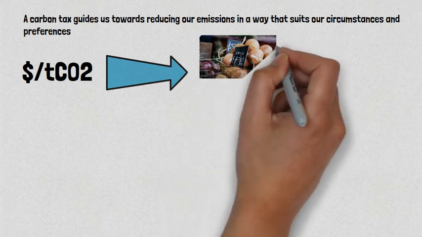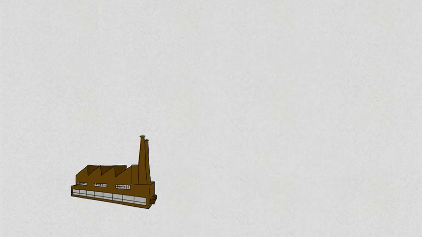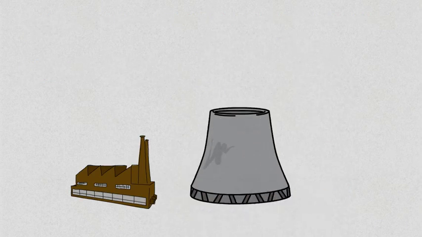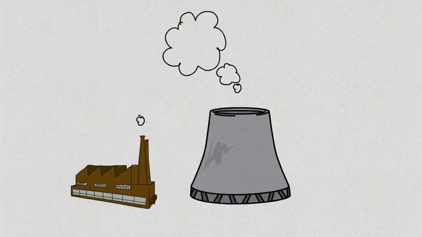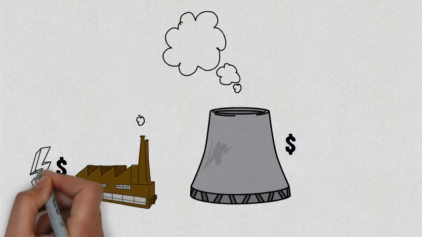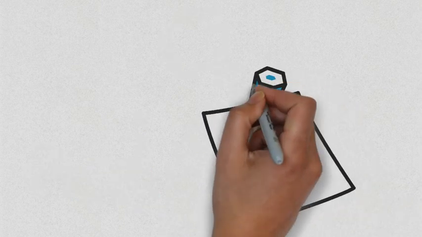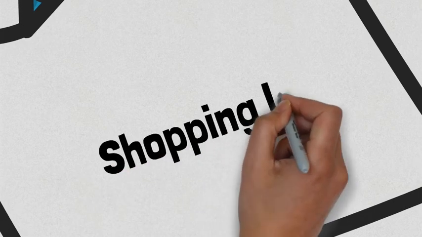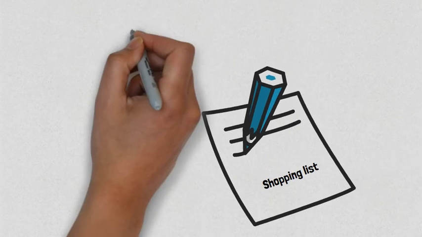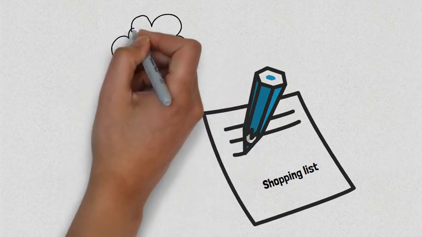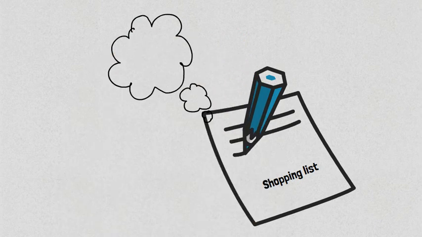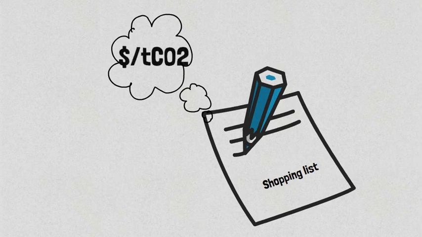And the same rationale applies to other goods and services. If it's easier for one electricity generator to reduce their emissions than another, then they will. If they don't, their prices will adjust and we'll buy more electricity from the clean producer. The real beauty of the carbon tax is that we do all this decision making automatically. The prices change and the act of weighing up the pros and cons of various options happens as part of our household budgeting. This is a huge bonus, as it is really difficult to take too many factors into account when buying goods and services.